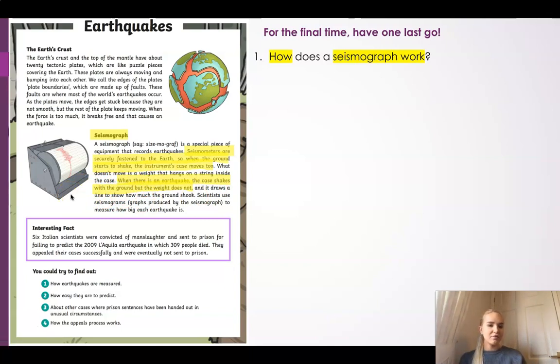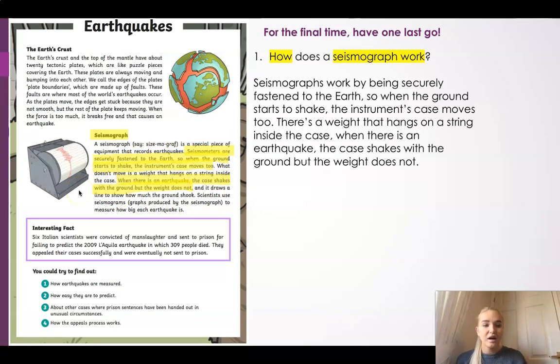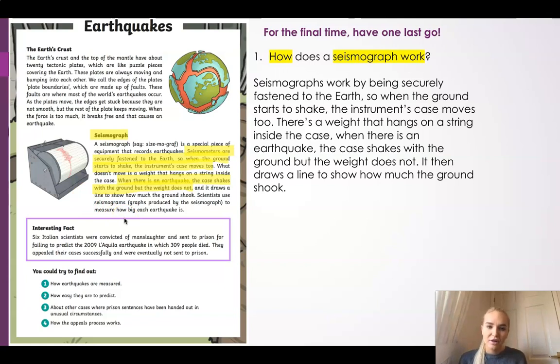And I could start my sentence by writing, seismographs work by. How do they work then? Well, we don't need to change the wording. We can just see that they are securely fastened to the earth. So they work by being securely fastened to the earth. So when the ground starts to shake, the instrument's case moves too. And we haven't changed any of the wording here at all. But also we can say that there is actually a little weight inside that hangs on a string. So when there's an earthquake, the case shakes with the ground, but the weight does not. And finally, what does it do? It draws a line to show how much the ground shook, which we mentioned previously.